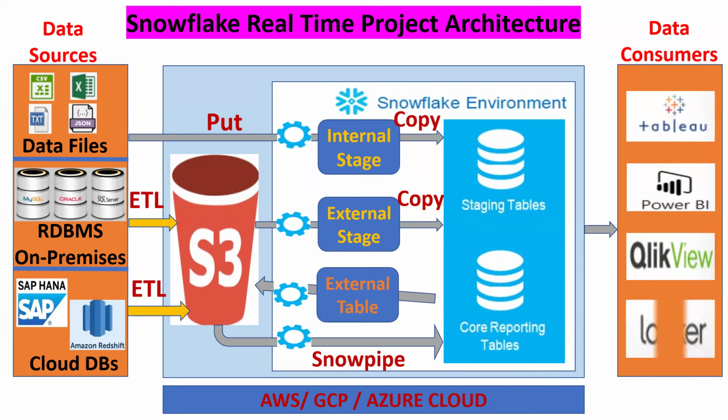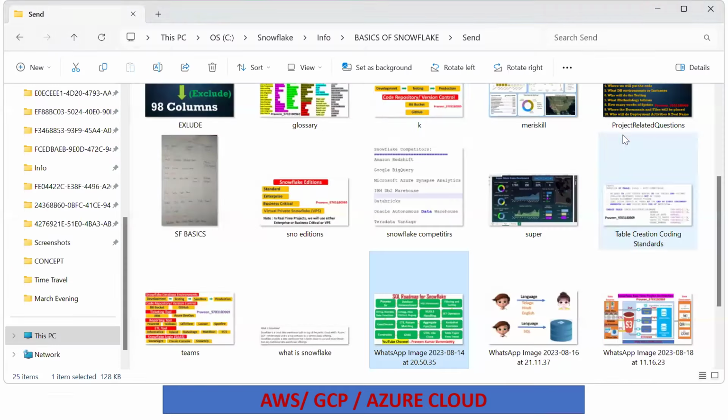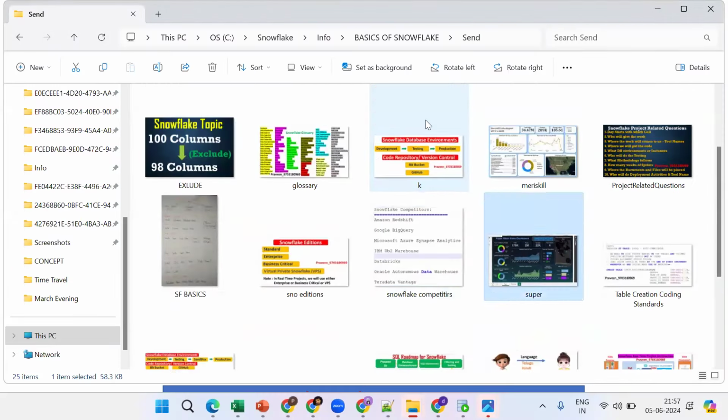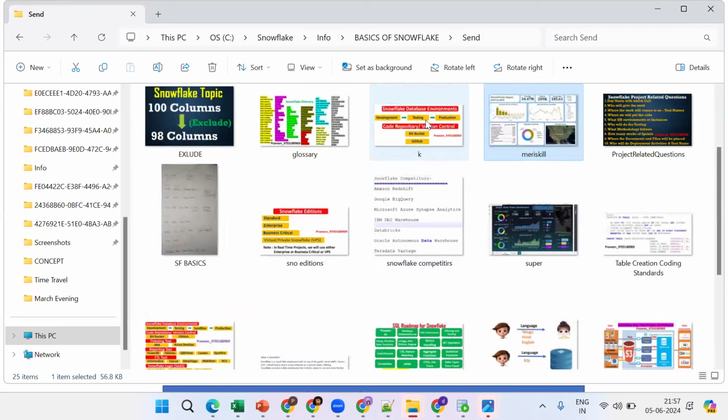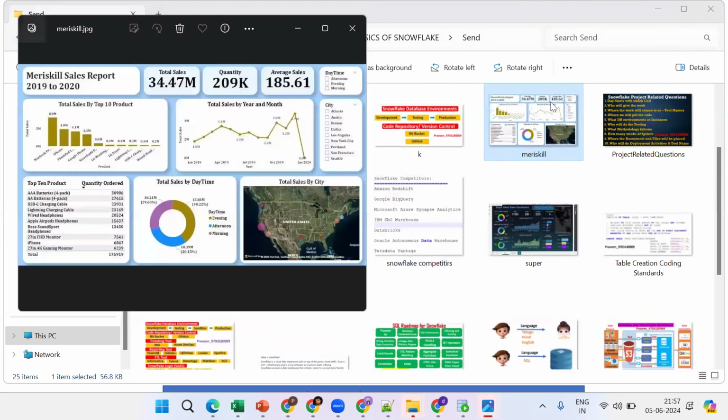So what are these things? Tableau, Power BI, what are they called? Data visualization. It's a visualization tool, or a BI, business or reporting tool. Ultimately they bring the data in, and what do these BI guys try to do? They try to create the dashboard. Ultimately they are trying to visualize the data like this. You see the same thing.